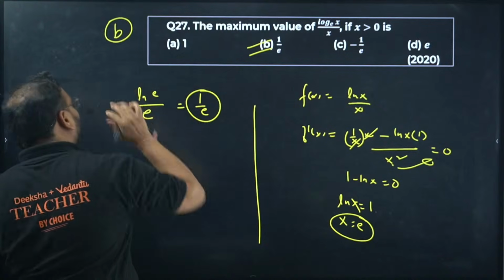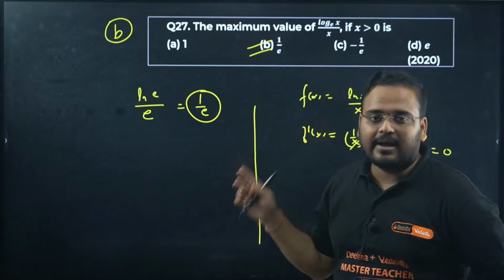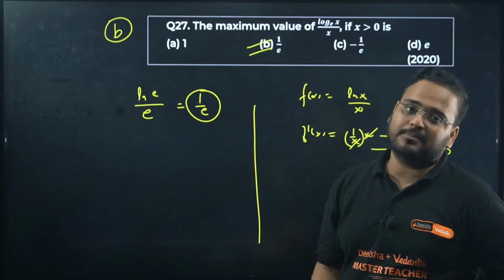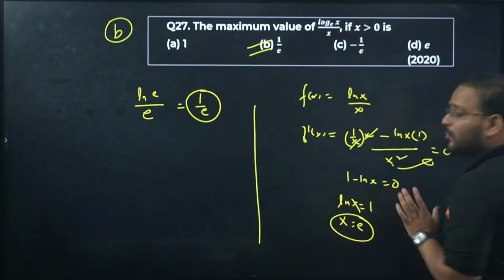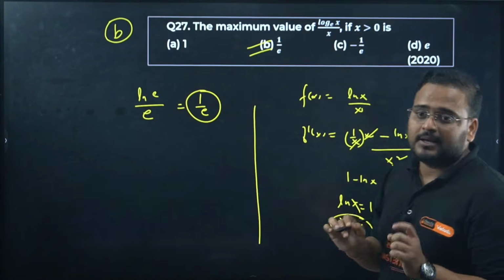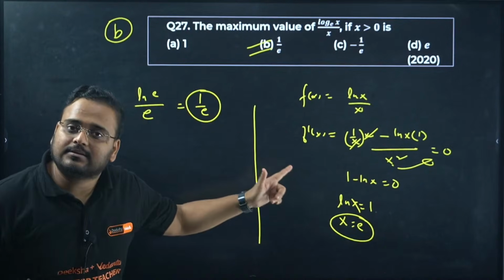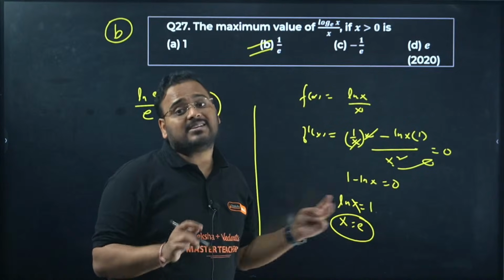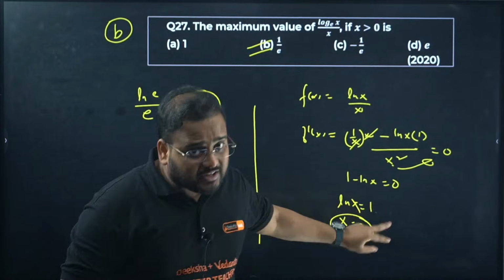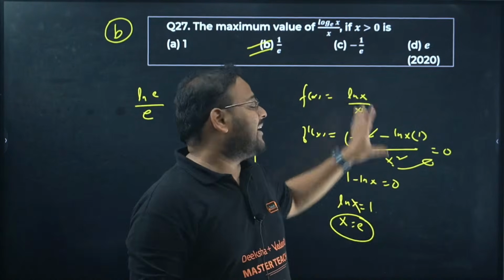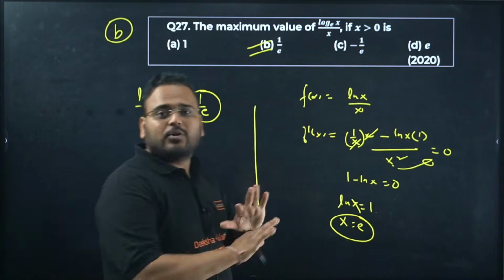If you have more than one critical point, then you differentiate the second derivative and then you check whether this is a point of maxima or minima. Or if you have an option as none of these. Two conditions. If you get one critical point and you have the option as none of these, then you have to check for the second derivative. If not, simply put the value in the function, get the answer. If you have two critical points, then also you have to find the second derivative. Second derivative is found in two cases. First, you have more than one critical point. Second, if you have an option like none of these. In the option, there is nothing like that, none of these, and we have only one critical point. We don't have to find the second derivative.